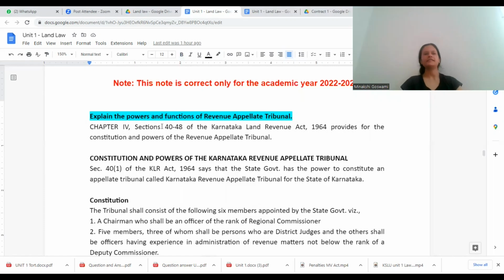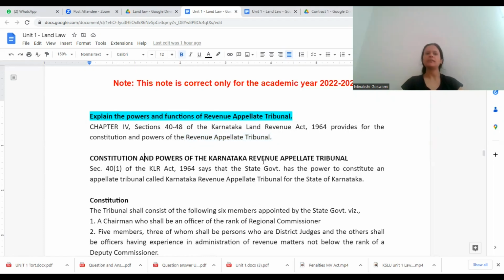Chapter 4, Sections 40 to 48 of the Karnataka Land Revenue Act 1964 provides for the constitution and powers of the Revenue Appellate Tribunal. Who all will be there, how it will be constituted, and what are its powers and functions.